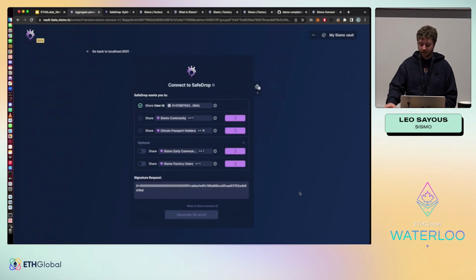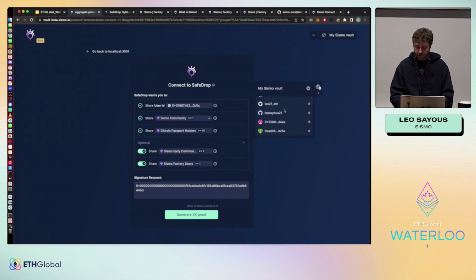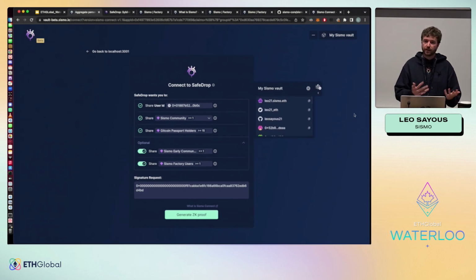Here we just need Wi-Fi. Okay, so here I arrive on my Sismo data vault. I am redirected. It's like a password manager where I have all my accounts that I imported once when I created my Sismo data vault. I can import other accounts whenever I want, like a password manager.